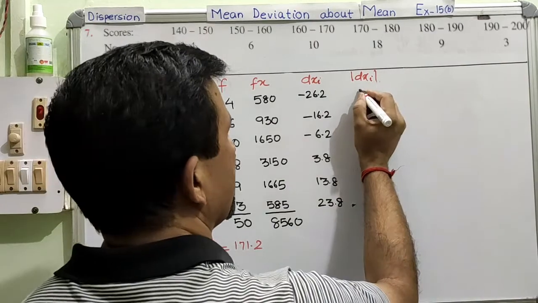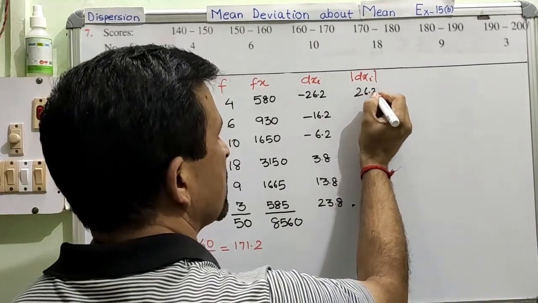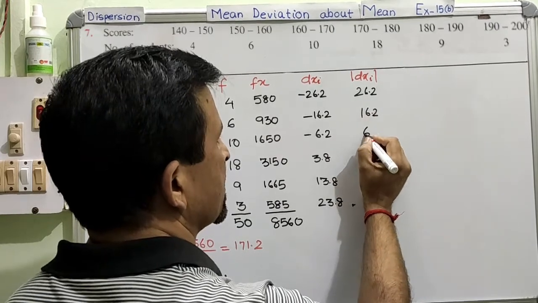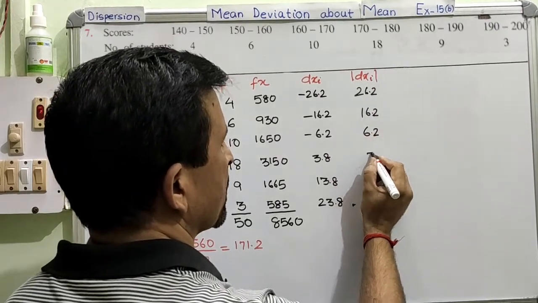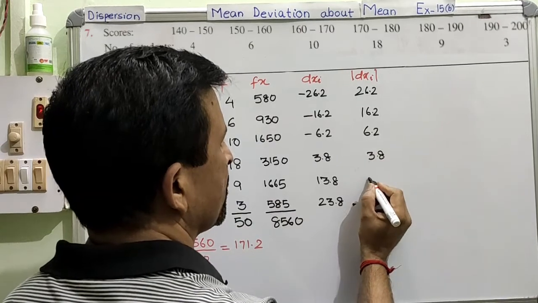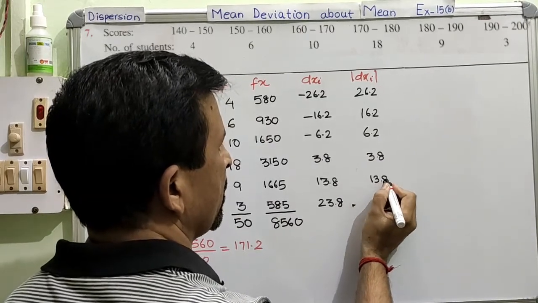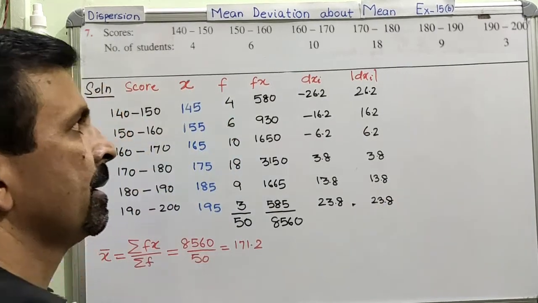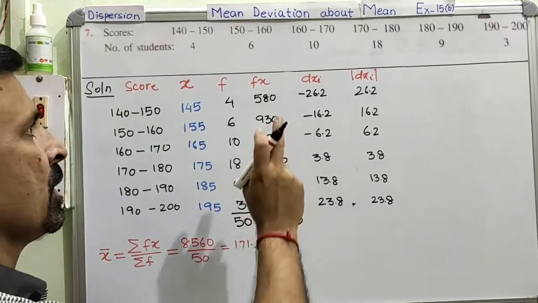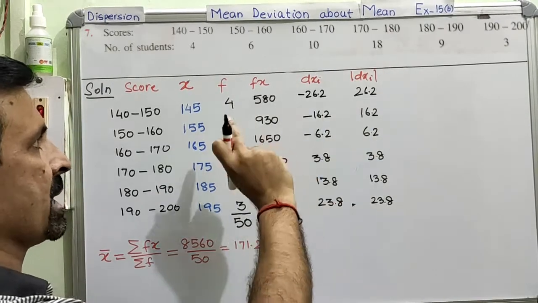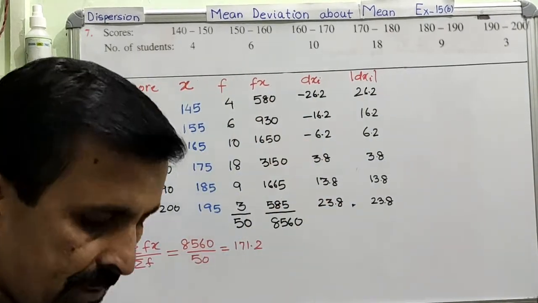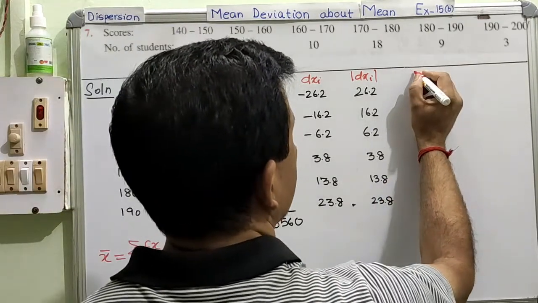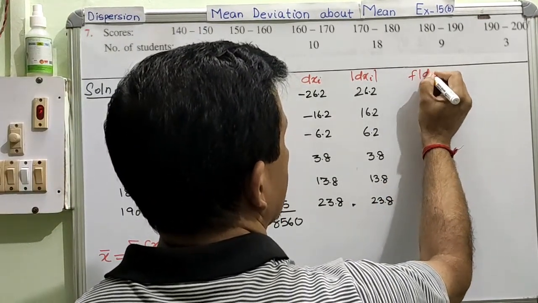Leave the sign and write the number. 26.2, no sign. 16.2, no sign. 6.2, no sign. 3.8, no sign. 13.8, no sign. 23.8, no sign. Clear? Now for the formula, we need to have one more column, that is the product of f and dxi.